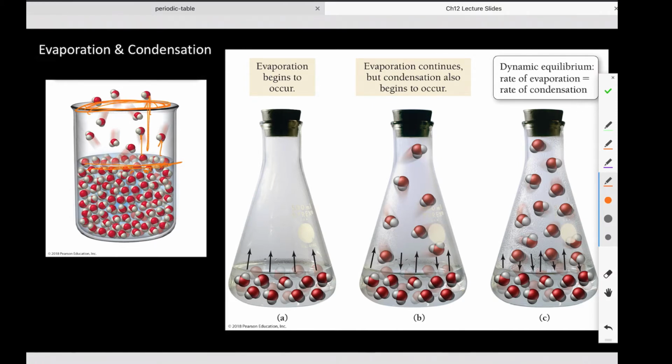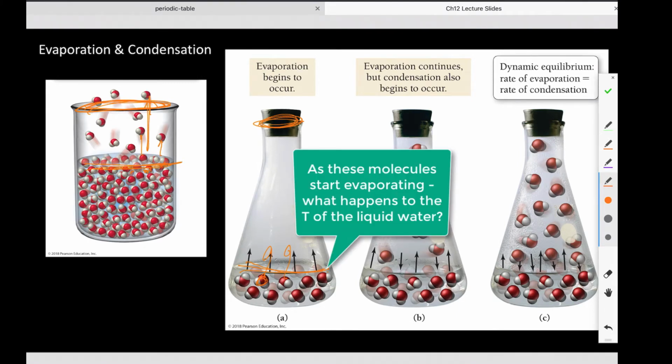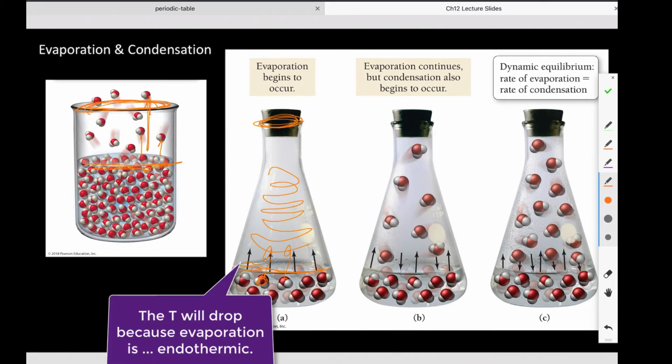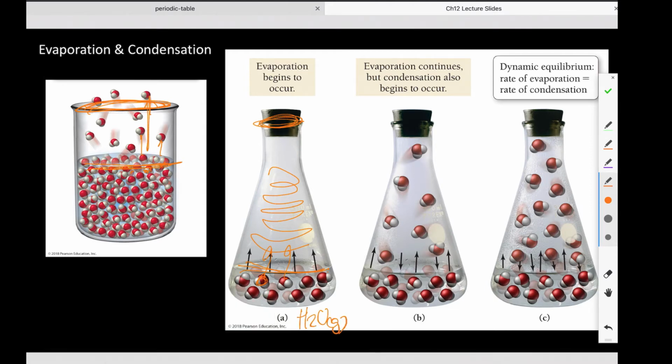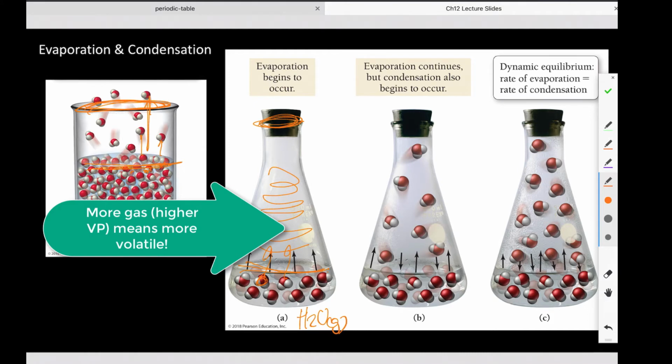Now, we have a different scenario if my vessel is sealed. Again, at room temperature, some of these molecules have enough energy to enter the vapor phase. Which means that over the course of time, this part up here, even if it's evacuated first, will become saturated with H2O gas. Meaning that over every liquid, there is always some gaseous form of that liquid present, which goes back to what vapor pressure is, another one of those Chapter 12 topics.